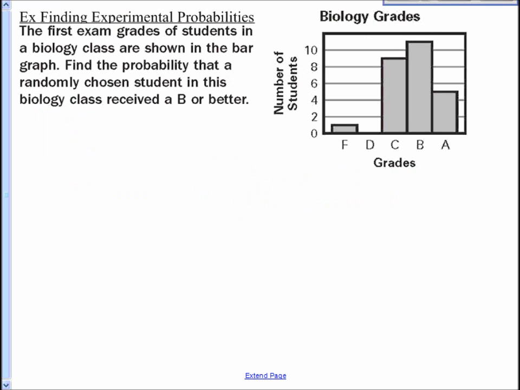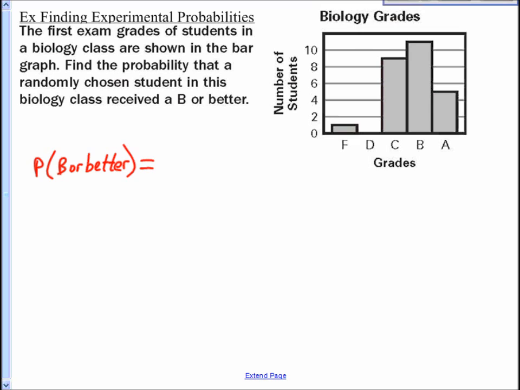Okay. All right, how about another experimental probability? So here's the first exam grades of students in a biology class. They're shown in the bar graph there. Find the probability that a randomly chosen student in this biology class received a B or better. Probability of a B or better, right? So an A or a B.